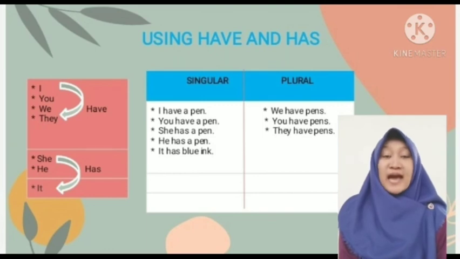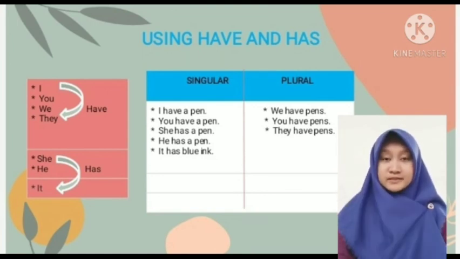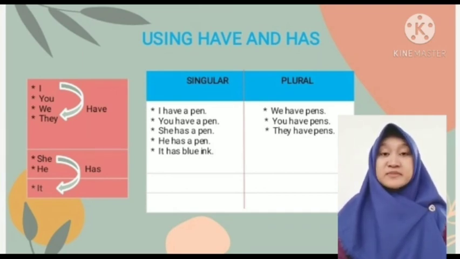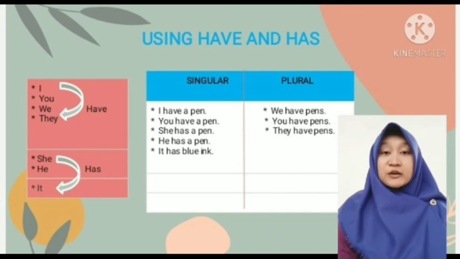And the last, using have and has. Have and has are called helping verbs. They denote possession. The word has is used with a singular subject and the name of a person. For example, she has a pen. And the word have is used with personal pronouns and plural subjects. For example, they have a pen. Don't forget, if I, you, we, they, you must use have. And if she, he, it, you must use has.